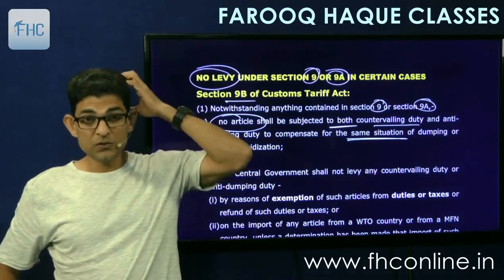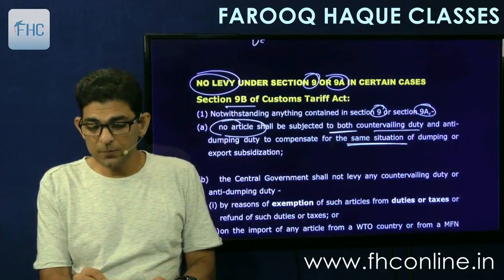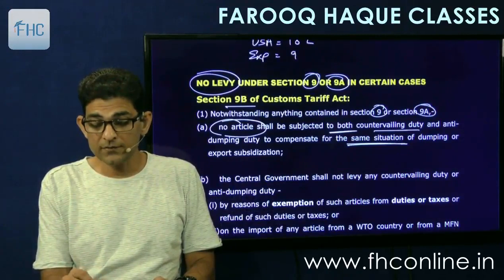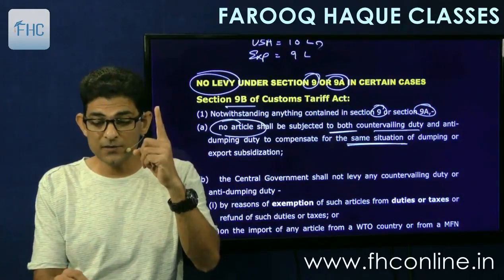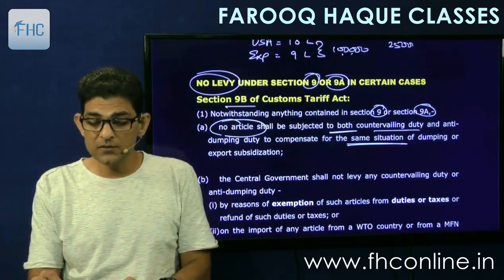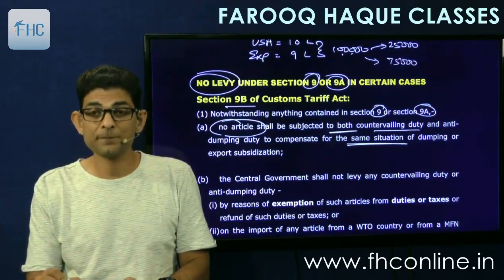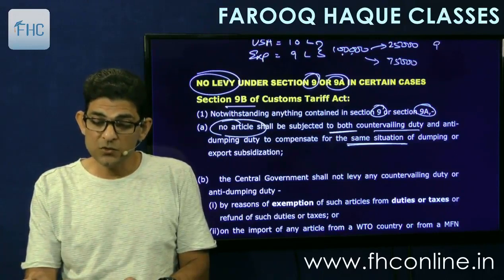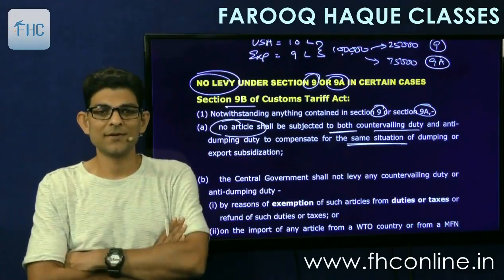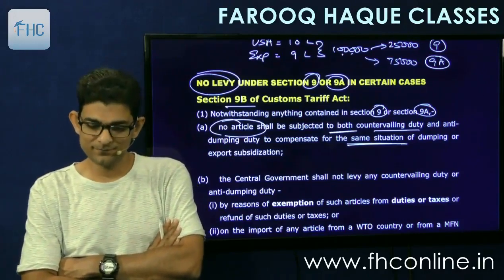But that doesn't mean that both these duties cannot be charged at the same time. Take another example. The US price is say 10 lakhs and the export price is 9 lakhs, meaning 1 lakh less. So 1 lakh is the margin of dumping. But out of this, 25,000 is because of subsidy and 75,000 is because of dumping. So we can charge duty under section 9 of 25,000 and under section 9A of 75,000 for the same export. So that can happen.